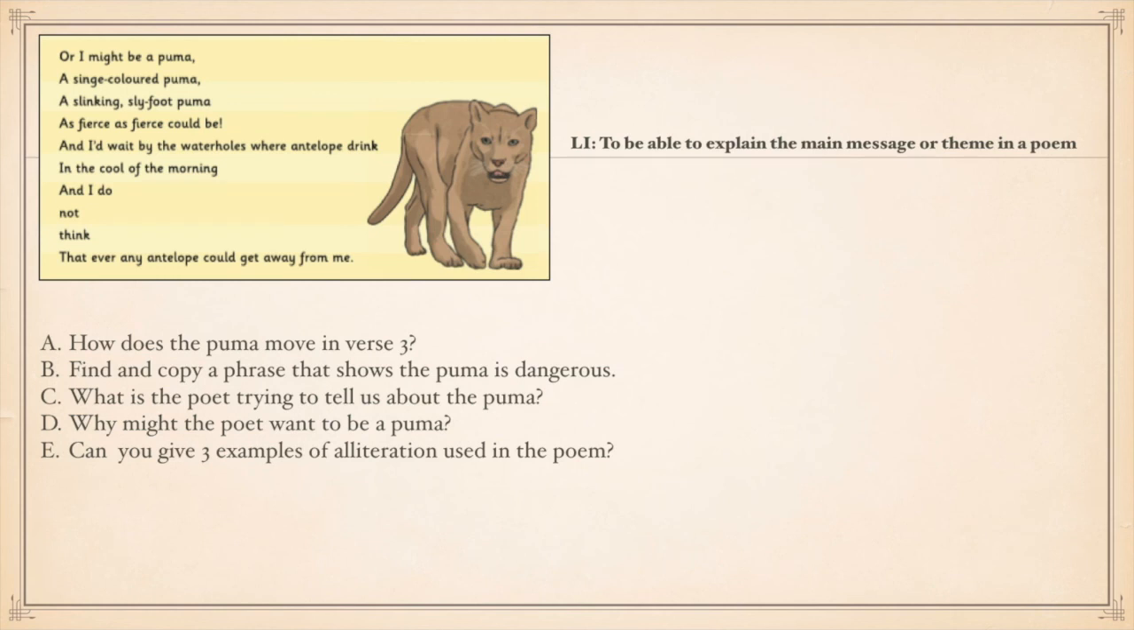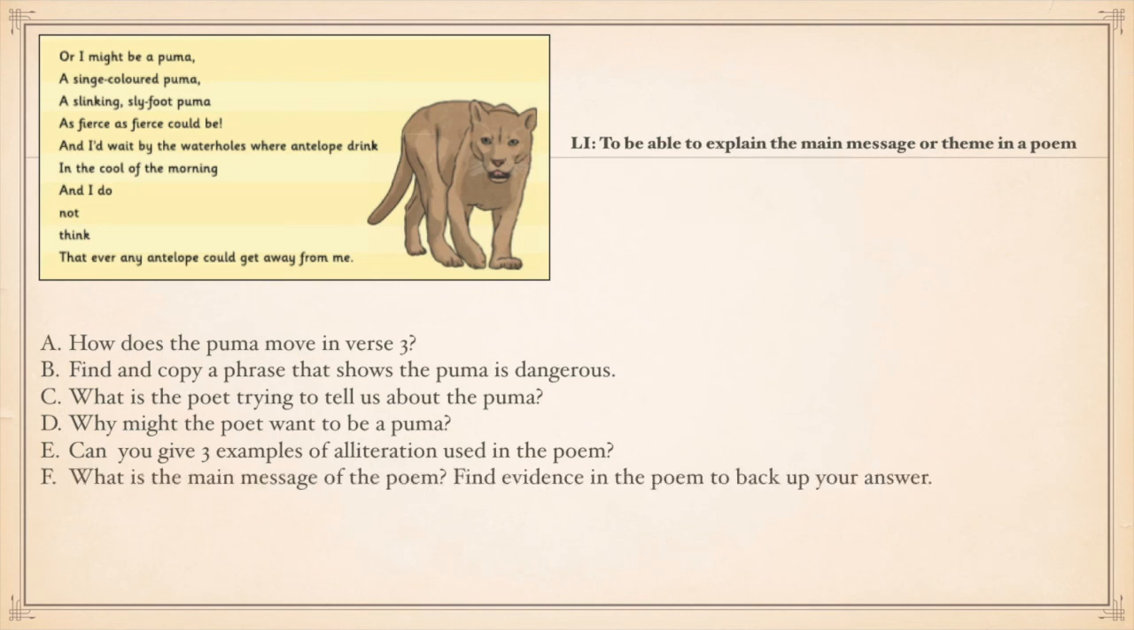E. Can you give 3 examples of alliteration used in the poem? Now, alliteration is something that we've covered quite a few times in the autumn term and mentioned in the early spring term as well. So alliteration, remember, they are words that start with the same letter or sound. They don't necessarily have to be next to each other. They could just be in the same phrase or in the same line of the poem.